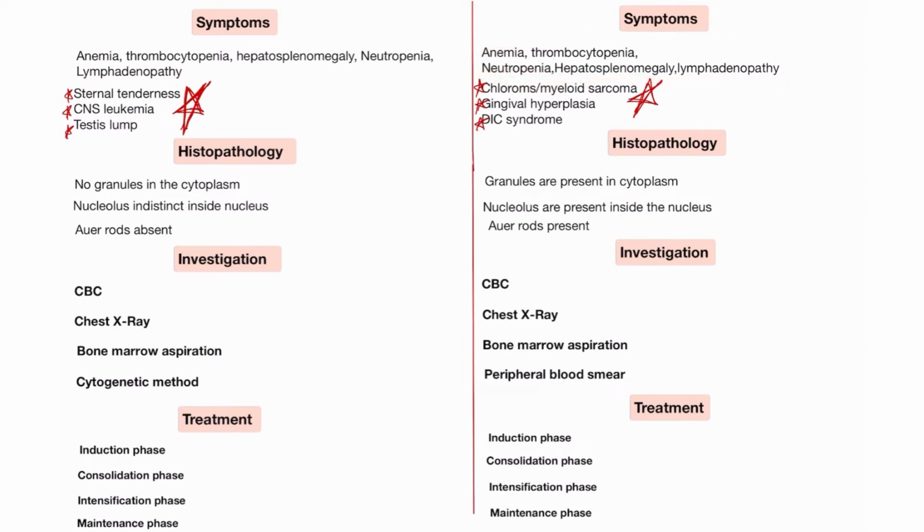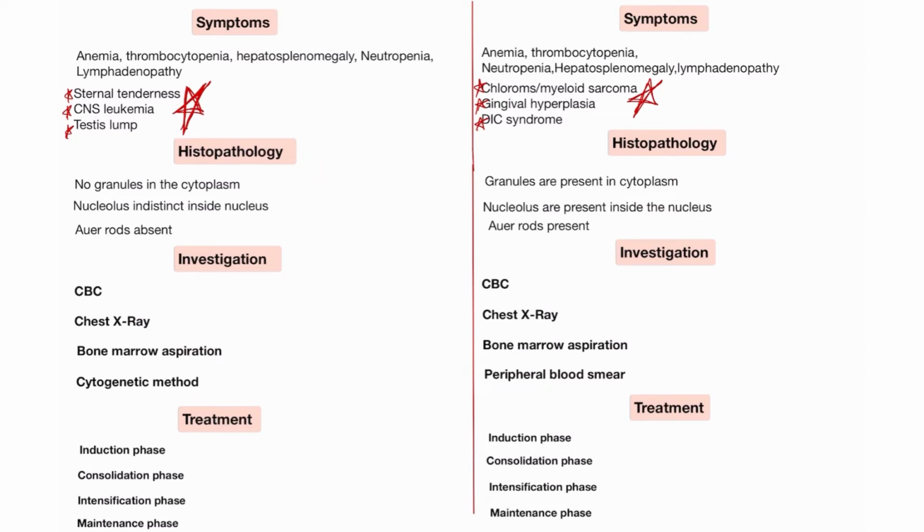But sternal tenderness, CNS leukemia and testicular lump are present only in acute lymphoblastic leukemia, and chloroma or myeloid sarcoma, gingival hyperplasia and DIC syndrome appear in acute myeloid leukemia. So this is the difference between the symptoms of acute lymphoblastic leukemia and acute myeloid leukemia.